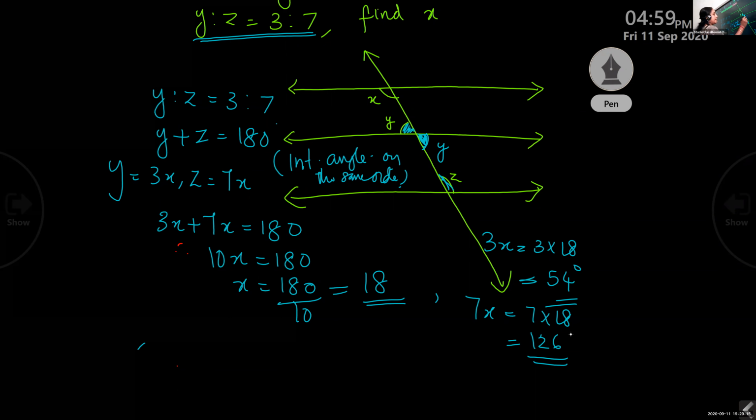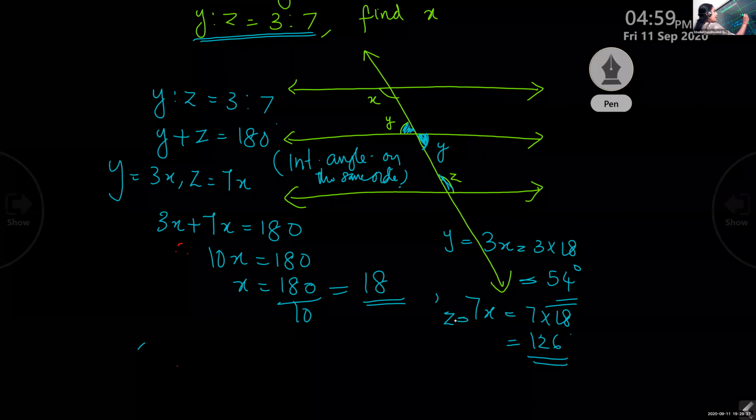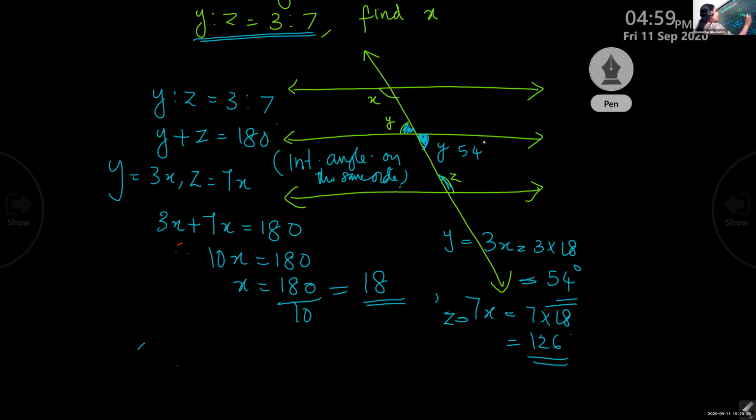Children, I'll write here: Y is 54 and Z is 126.